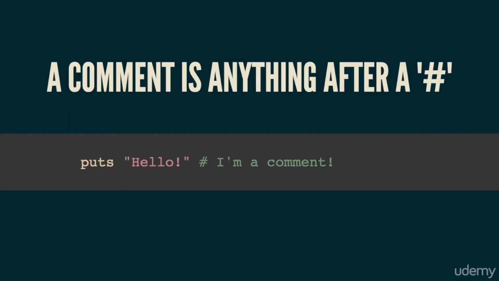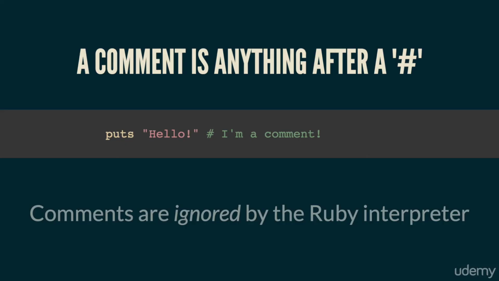So in Ruby, a comment is anything after a hash or a pound symbol. So for example, in this case, puts hello is our code, then we have a hash or a pound sign, and after that is known as a comment. You can see here that it's in green. And Atom or most text editors will highlight comments in a different color so you can differentiate them from your normal code. So it's also important to note that comments are completely ignored by the Ruby interpreter.